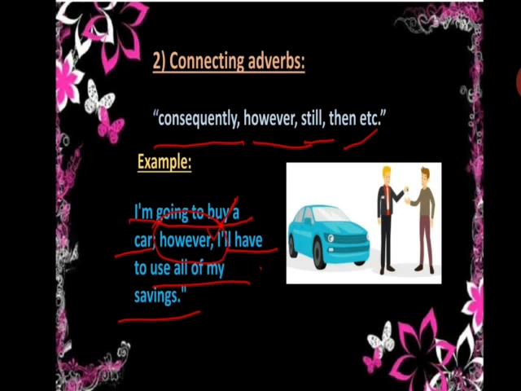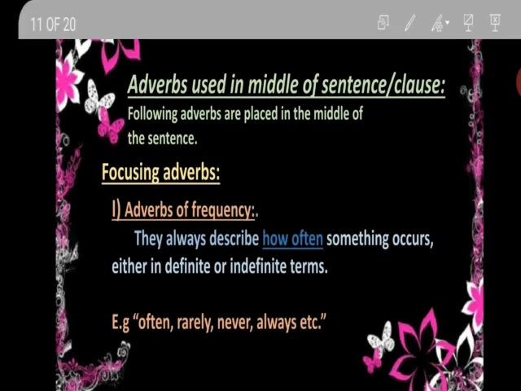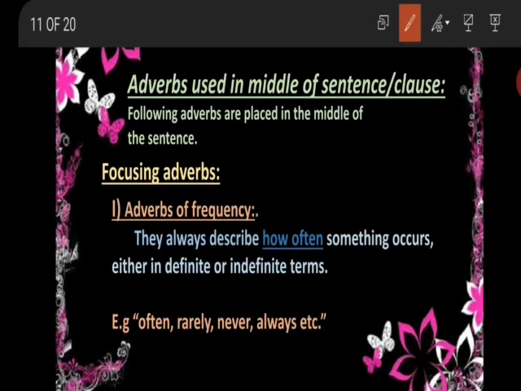Now let's talk about the second position of adverb, which is the adverbs which are used in the middle of the sentence. The adverbs which are used in the middle of the sentence are focusing adverbs. First example is adverbs of frequency. The adverbs of frequency are those adverbs which basically describe how often something or an event occurs, either in a definite term or in indefinite term. We will also elaborate this with the help of some examples.